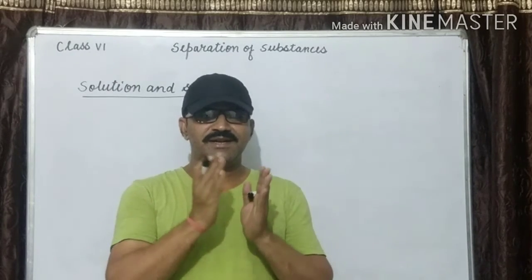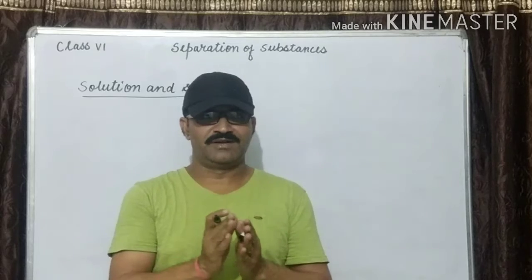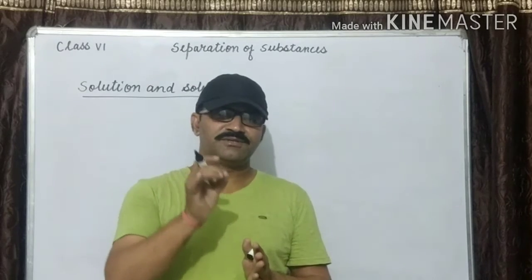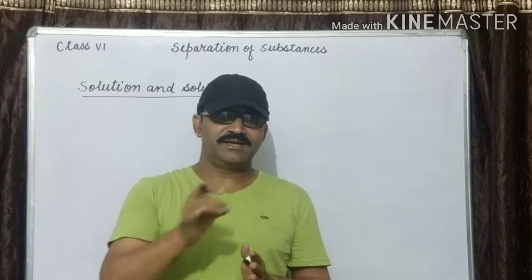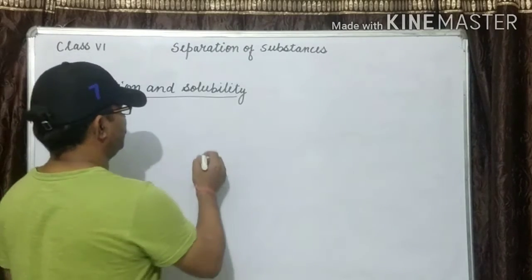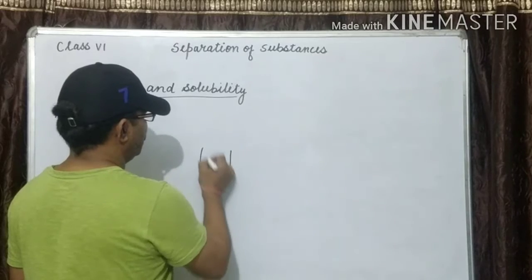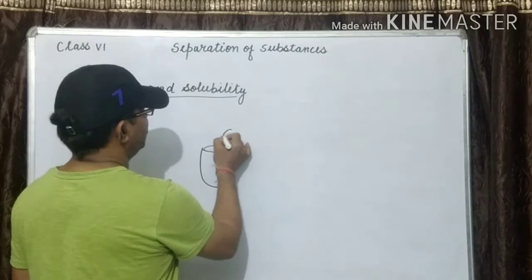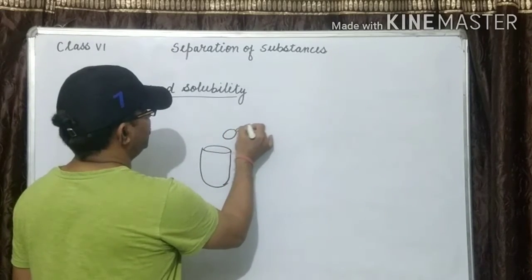The substance that gets dissolved in the solvent is called the solute. For example, you have taken water and you add salt or sugar.